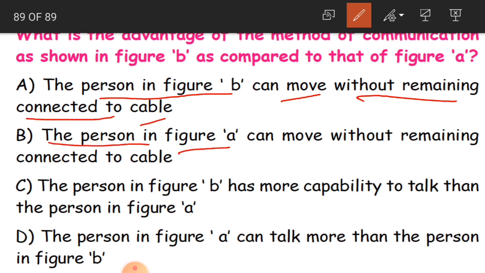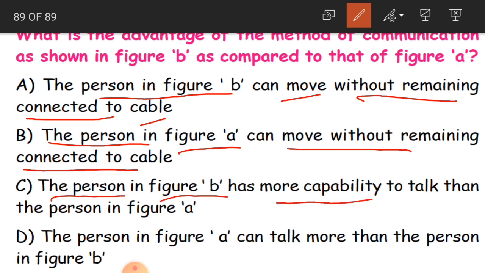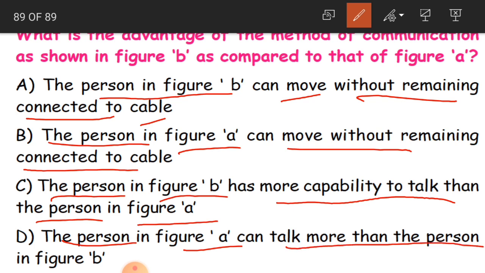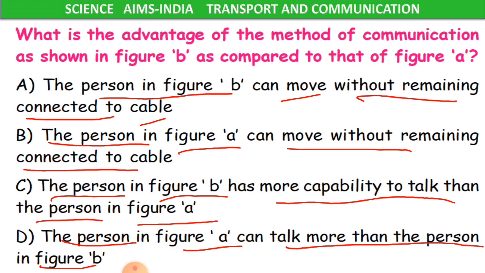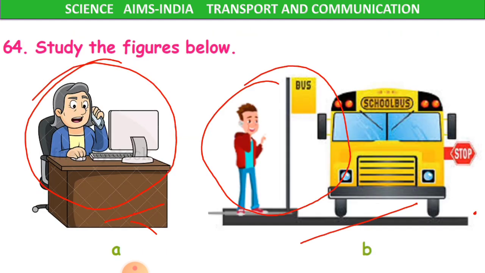The person in figure A can move without remaining connected to cable. The person in figure B has more capability to talk than the person in figure A. The person in figure A can talk more than a person in figure B. Okay, and the answer is the person in figure B can move without remaining connected to cable.